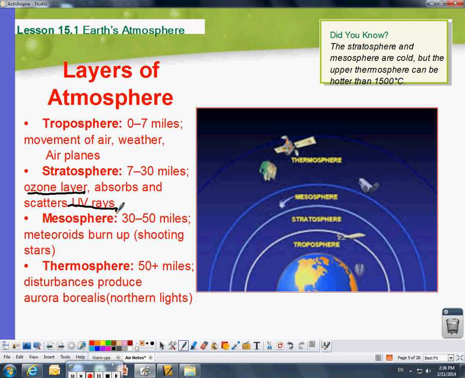Thermosphere is where you have the northern lights, and that's the highest level up. This is where our satellites are at. So you can see in this picture off to the right, they give you some ideas. So there's the satellites, you have the shooting stars, here's the airplanes, and then you have a space shuttle going up out. Alright, pause at this time if you're not done.